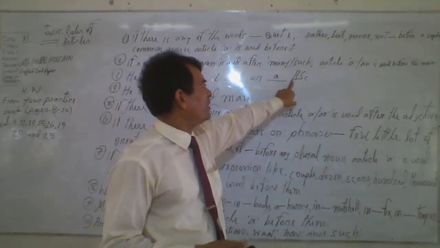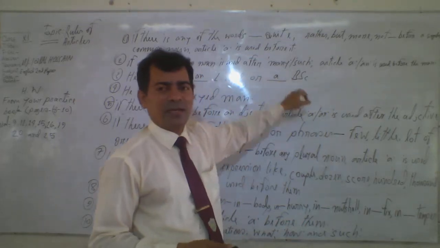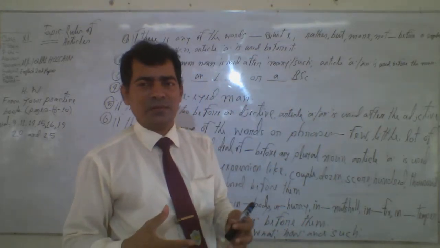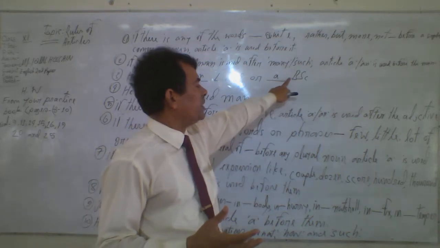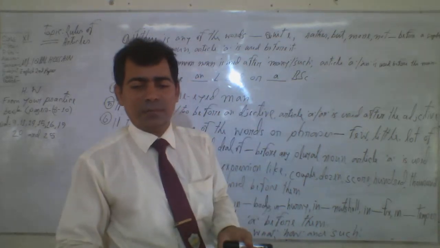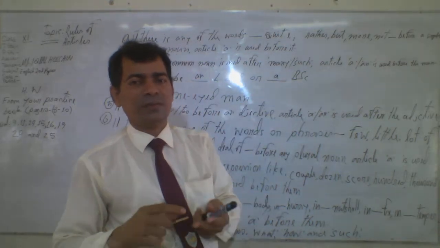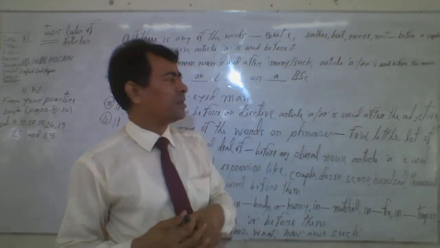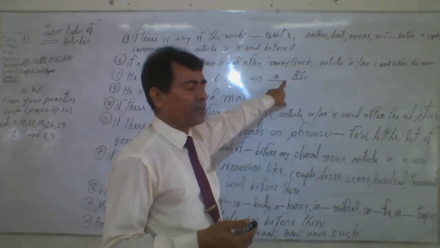And if the first letter doesn't pronounce with a vowel, like B, there is no vowel before B, we say B, so we need to use a.